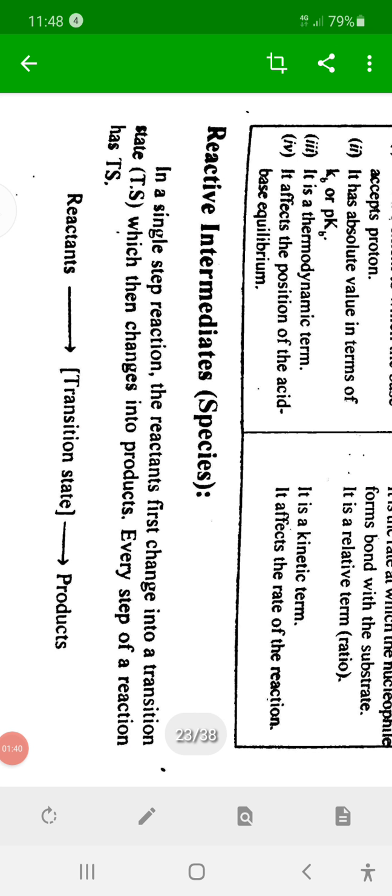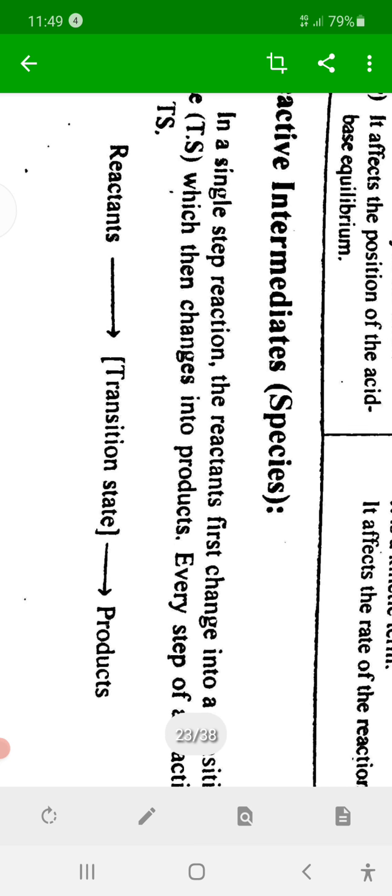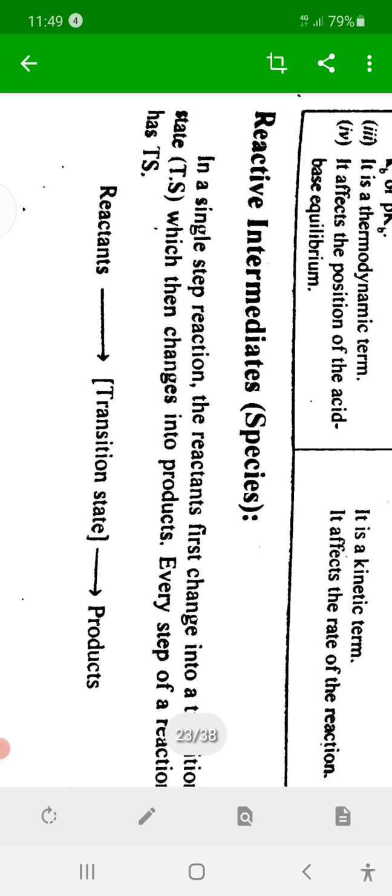That is, in a chemical reaction, reactants are first converted into a transition state, and the transition state species is then converted into product.